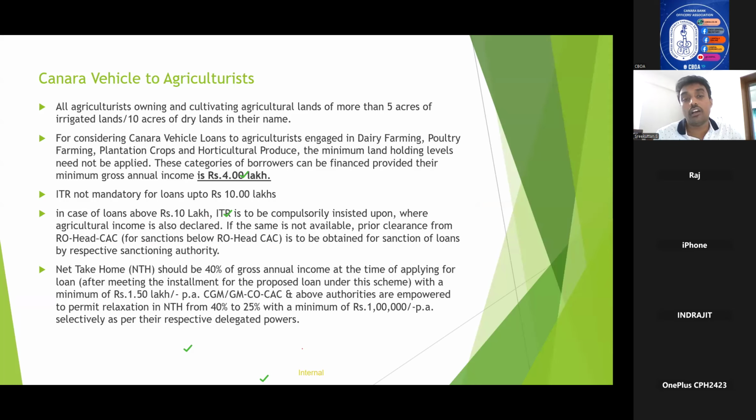So basically, the changes here are the land holding is 5 acres for irrigated land and 10 acres of dry land, and the annual income is 4 lakh. ITR is not mandatory up to 10 lakhs. All the other guidelines, that is margin, repayment period, are same as that of Canara Vehicle four-wheeler. And in net take home for the general scheme, it was 25 percentage, 12,000. Here it is 40 percentage, 1.5 lakhs. Okay, relaxation can be permitted up to 25 percentage, 1 lakh by circle head and above authorities.